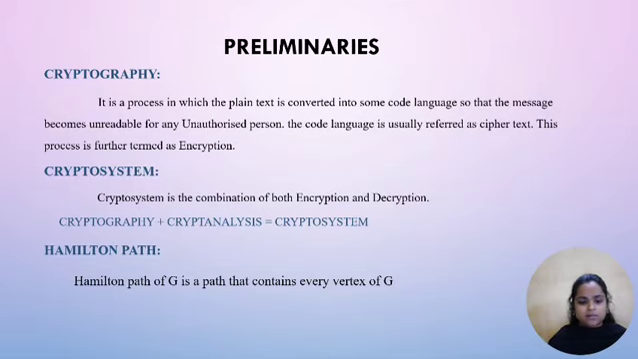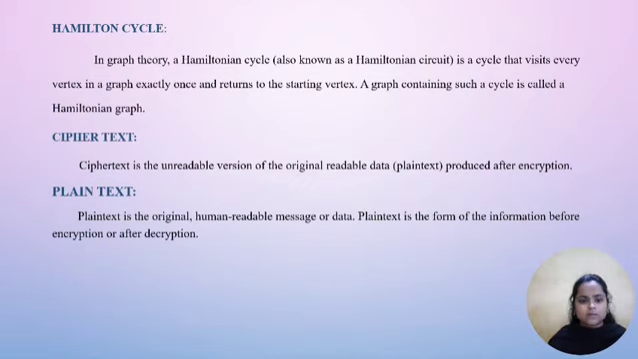Hamiltonian path. A Hamiltonian path of G is a path that contains every vertex of G. Hamiltonian cycle. In graph theory, a Hamiltonian cycle, also known as a Hamiltonian circuit, is a cycle that visits every vertex in a graph exactly once and returns to the starting vertex. A graph containing such a cycle is called a Hamiltonian graph.